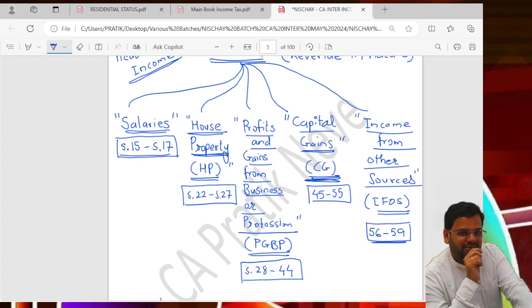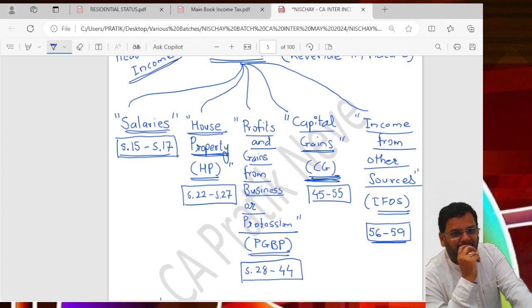In income tax, in the salaries head, the charging point is the employer-employee relation. So as soon as there is an employer-employee relation, income gets taxed under the head salary. And when the employer-employee relation is not there, but still I am getting paid, then that will get shifted to PGBP.